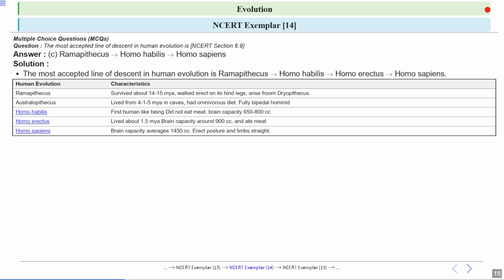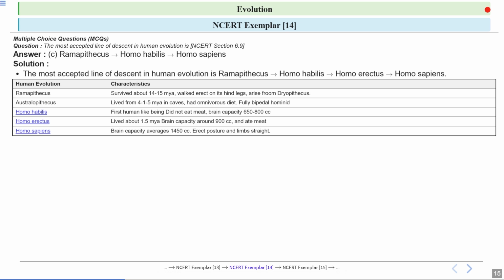In this table, you can see the characteristics of the various evolved humans. Let's talk about Ramapithecus. They survived around 14 to 15 million years ago. They walked erect on their hind legs and evolved from Dryopithecus. Then Australopithecus lived from 4 to 1.5 million years ago in caves, were omnivores, and were fully bipedal hominids.